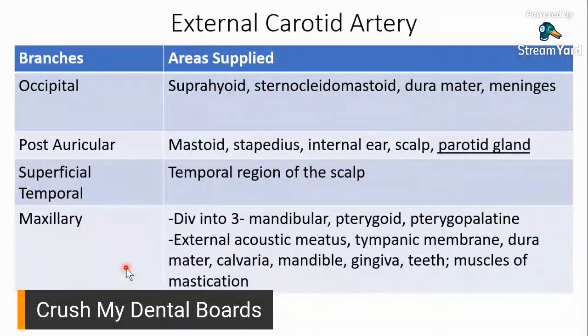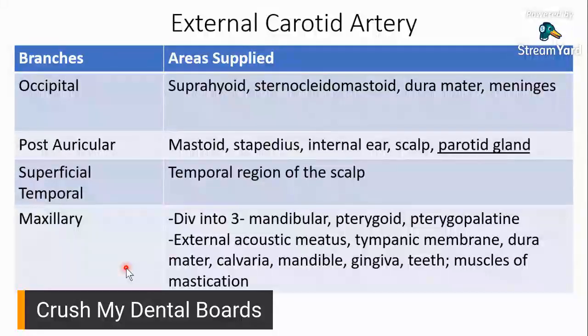And we move to O and P. Remember O and P, these are posterior segments. So occipital. The occipital branch, area supplied would be, coming from below, it branches out, it goes up to your suprahyoid, your sternocleidomastoid again, dura mater, and then your meninges. So it goes posteriorly. And then your posterior auricular, so makikita nyo naman dyan, ang sinusuplayan niya, like ear. So you have your mastoid, your stapedius, your internal ear, and then scalp, and then your parotid gland.